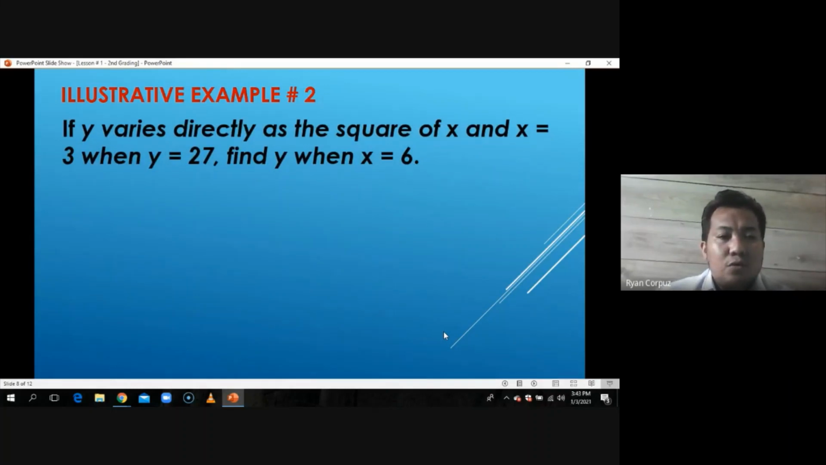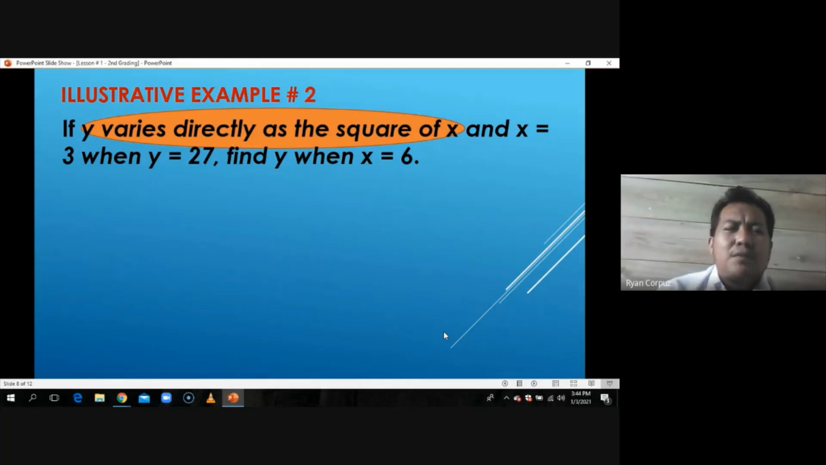Example number 2, the problem is if y varies directly as the square of x and x is equal to 3 when y is equal to 27, find y when x is equal to 6. So this time the problem is about direct square variation. The first thing we're going to do is to look for the statement of variation, and the statement of variation there is y varies directly as the square of x.